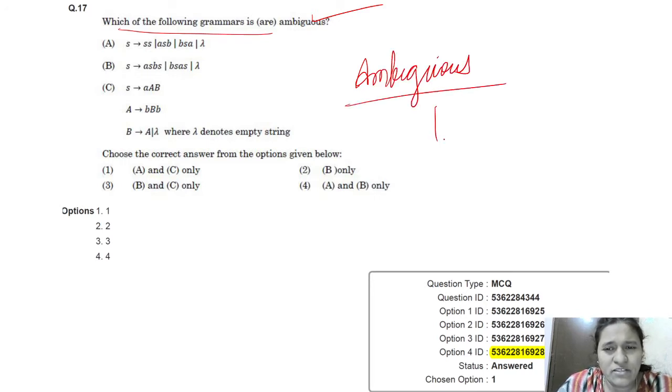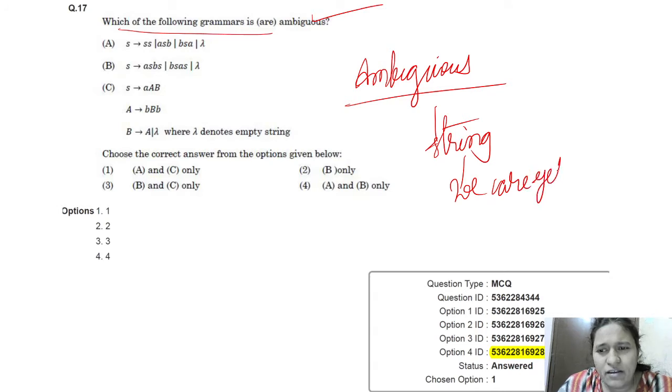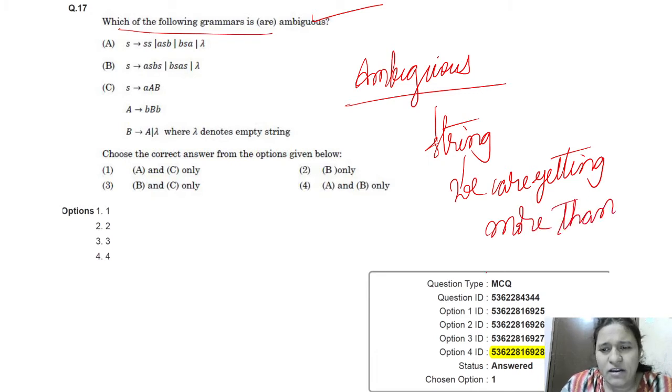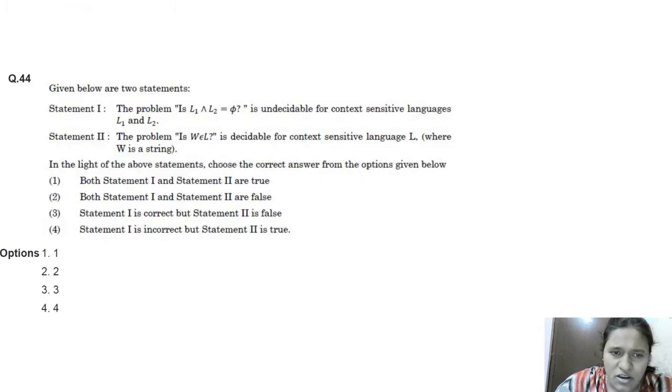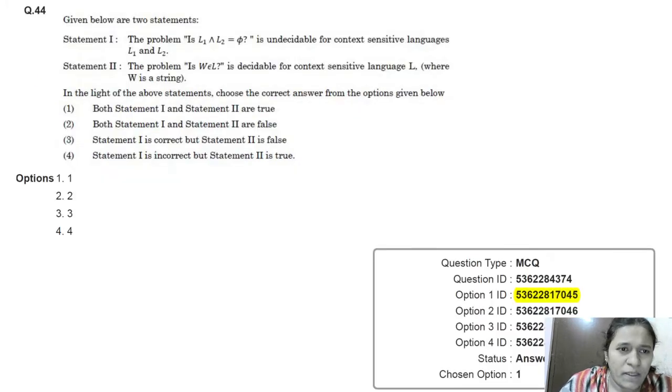Ambiguous means for one string we are getting more than one parse tree. That is called an ambiguous grammar. We already solved this question in the previous session. This decidability I will discuss after some time. These are based on the decidability problems.